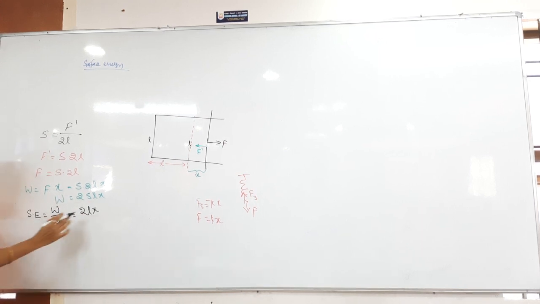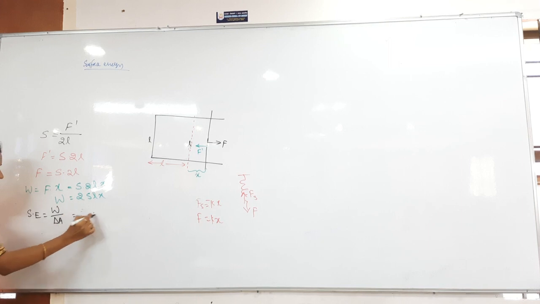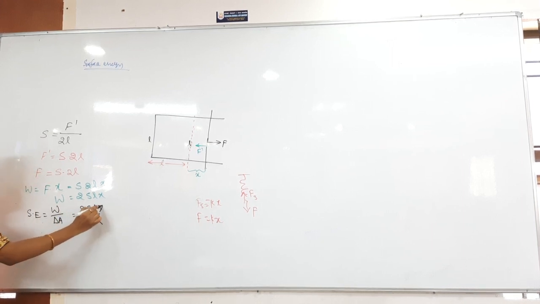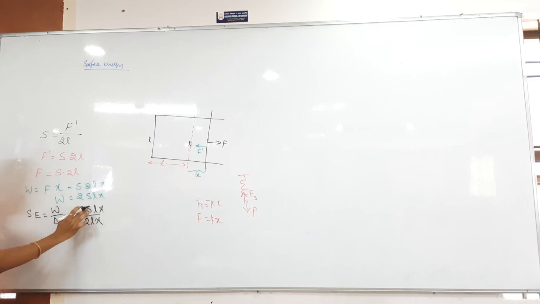Then surface energy is equal to... I am sorry, this is the increase in area, right? 2 into L into X. Work done is equal to 2SLX. Then everything gets cancelled here. Then what is there? Surface energy is equal to surface tension. That is the proof. Let me explain again.